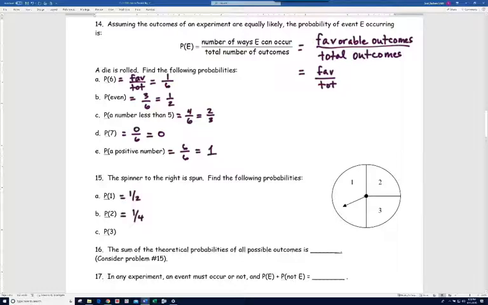But the other way you could do that is to divide our circle into areas. These two areas are each 1/4 of the circle, and this would be a 1 as well. And so we would say 2 out of 4 or a half for the probability of getting a 1.